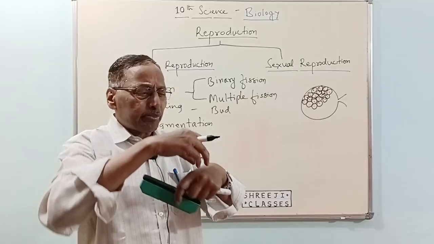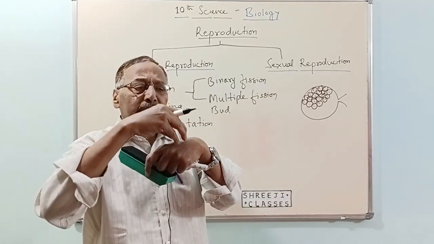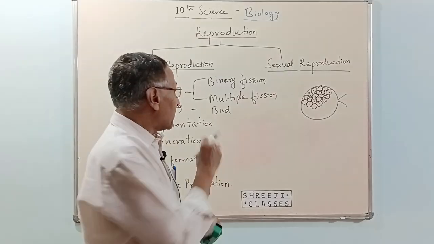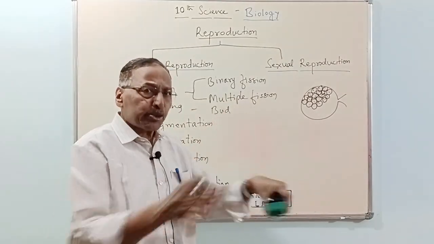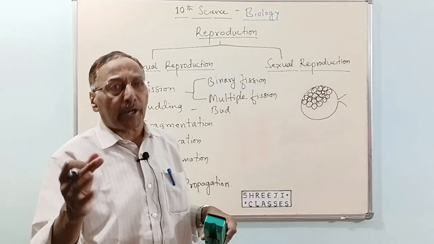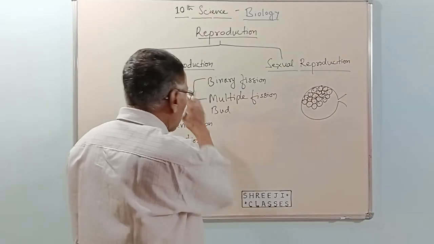This bud becomes larger and grows into an adult. At maturity, the adult or the bud cuts off from the parent and grows into an individual organism. This we call budding.